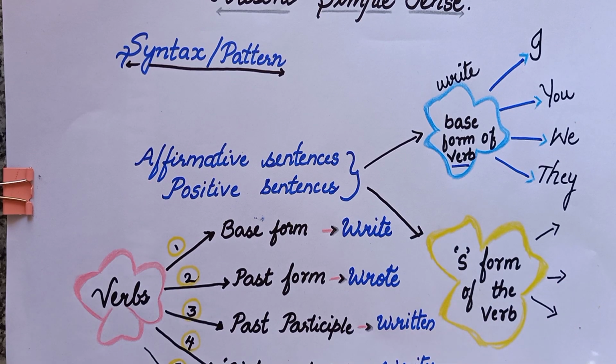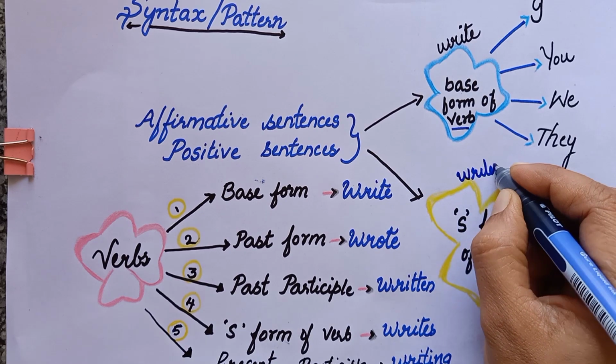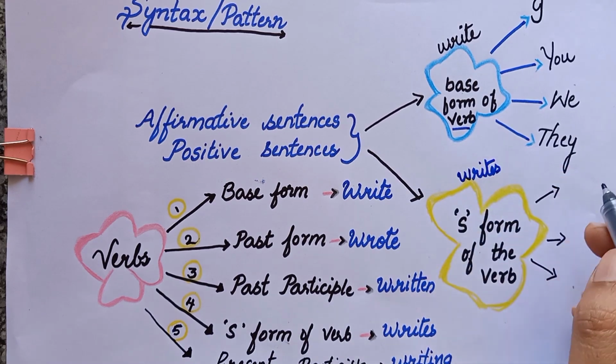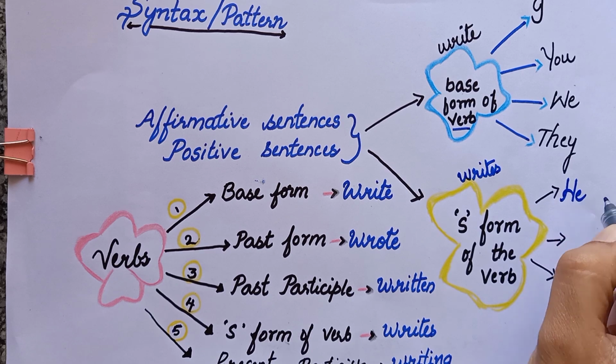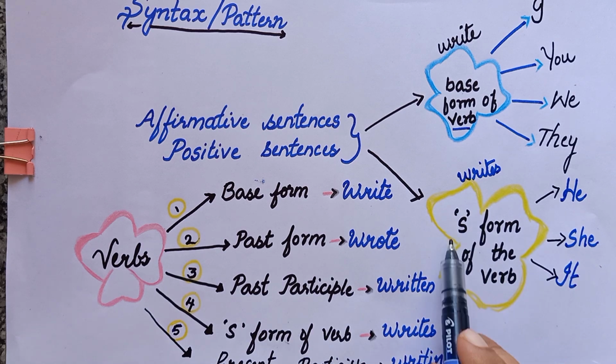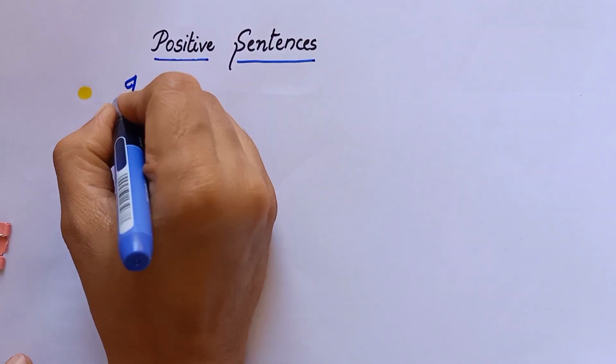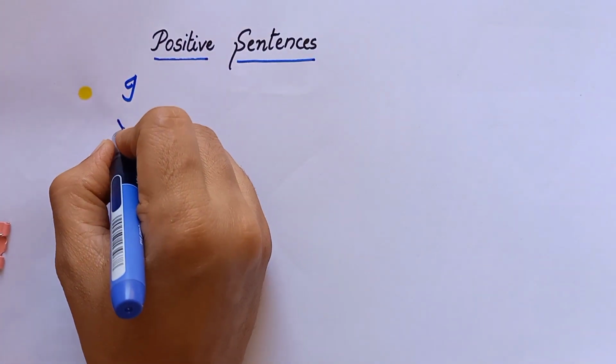And next, which subjects will use this S form of the verb? That is writes. Write plus S, writes, S form of the verb. He writes, she writes, it writes. So we'll use the S form of the verb. The subjects like he, she, it will use the S form of the verb.